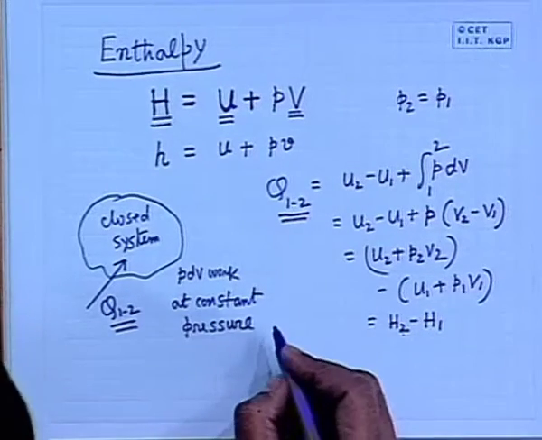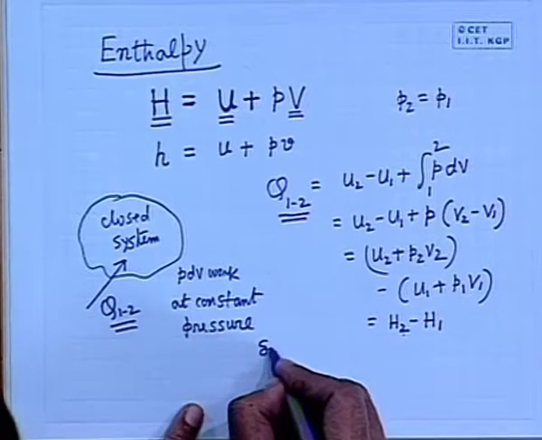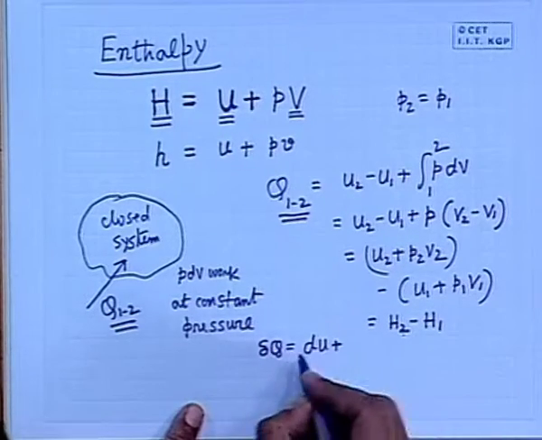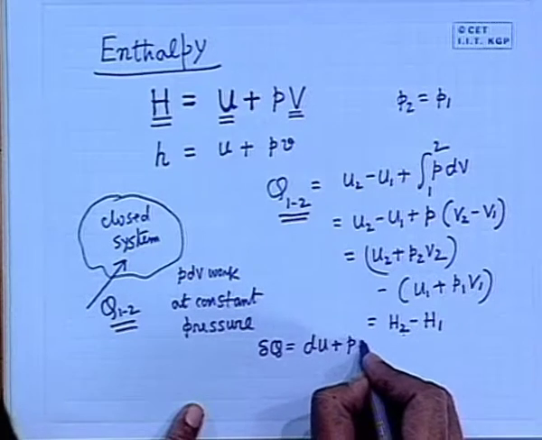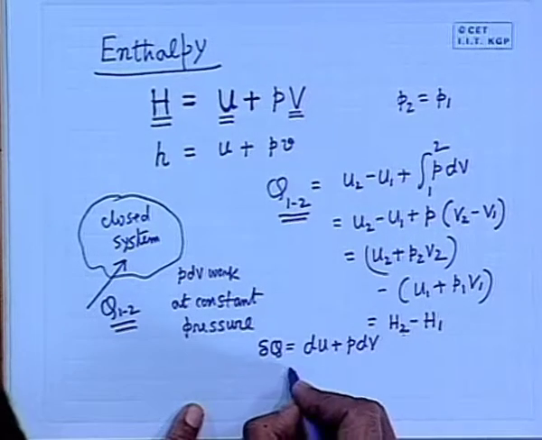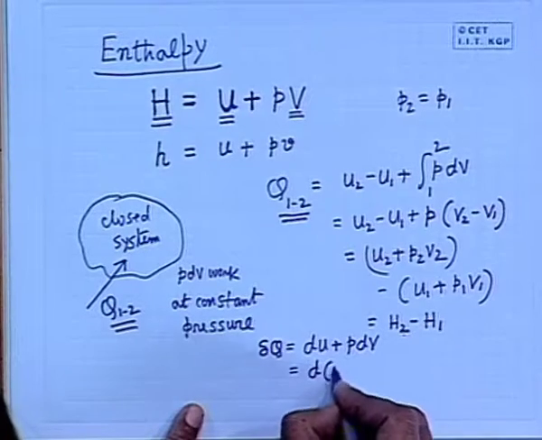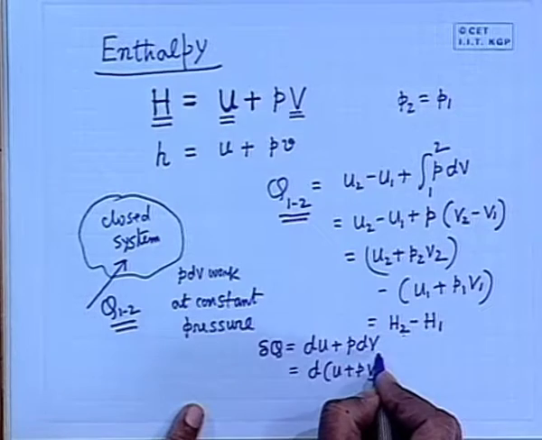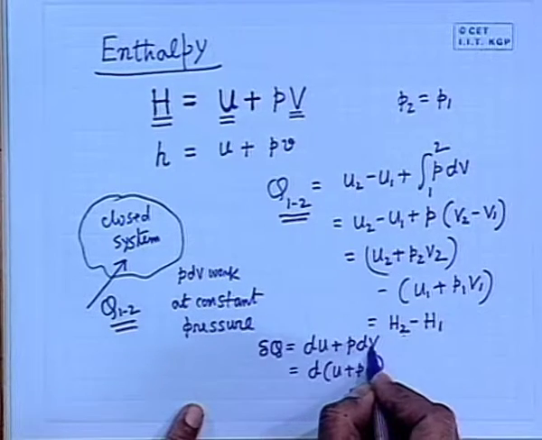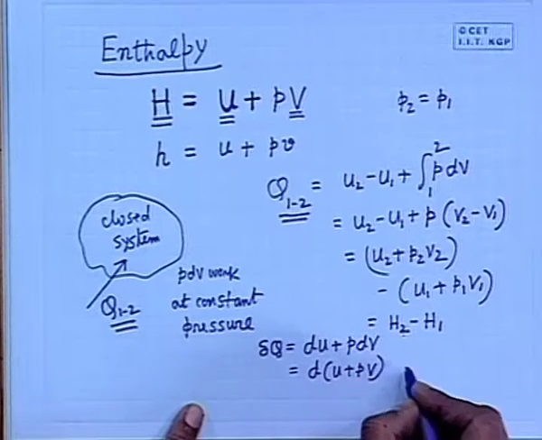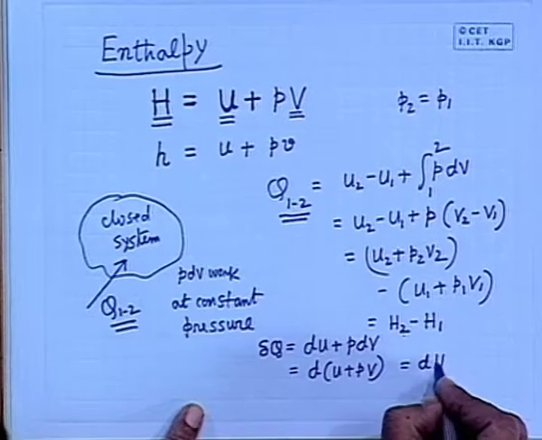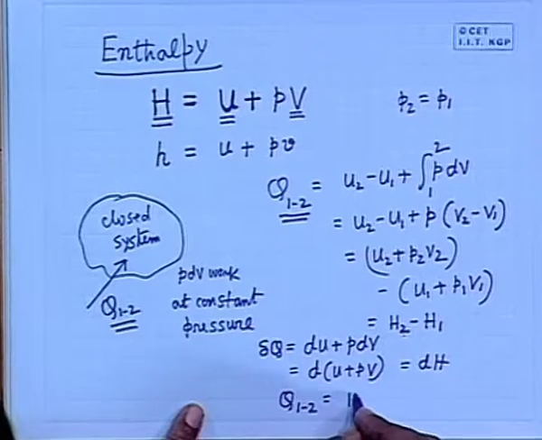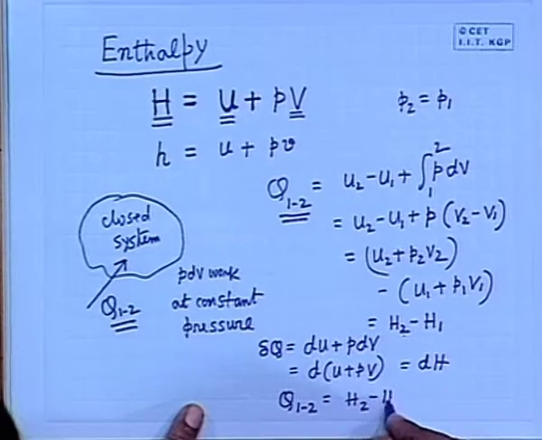This can be more easily found out from the differential form, that delta q is equal to du plus p dv. Then one can use it like this: d of u plus pv. Why? Because p dv is d of pv, since p is constant, it can go within this differential operator. That means it is dh. So, from here one can conclude that Q12 is, if you integrate, H2 minus H1.